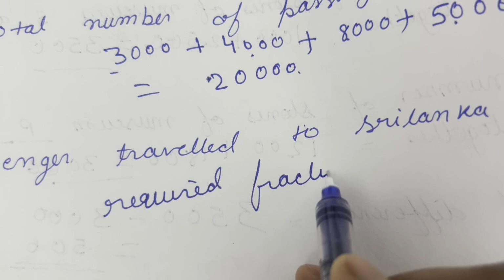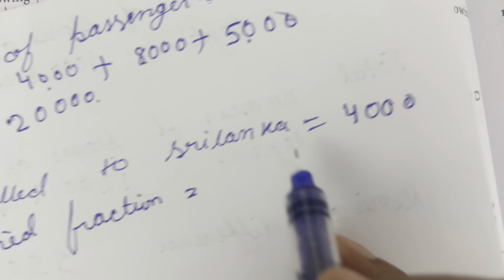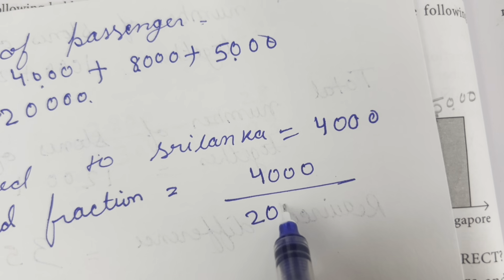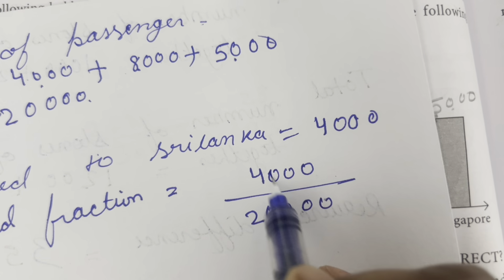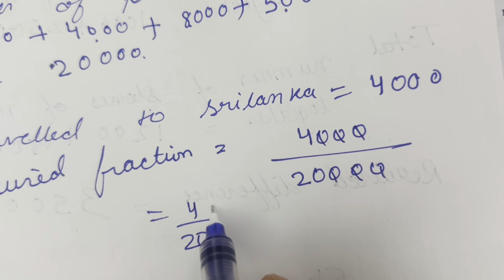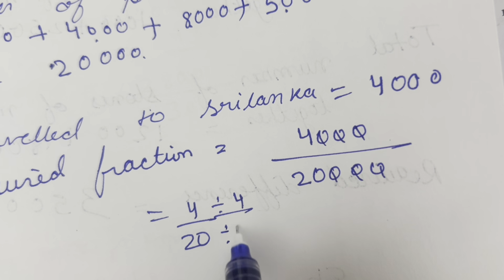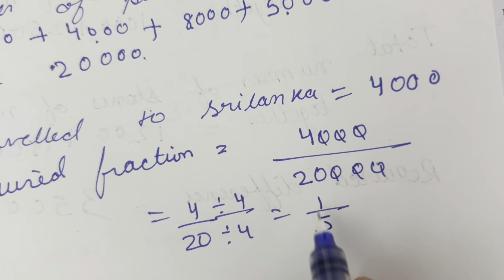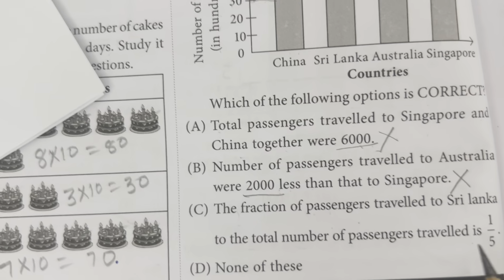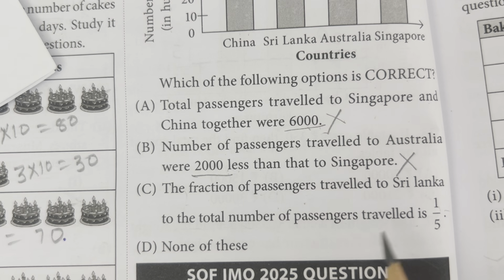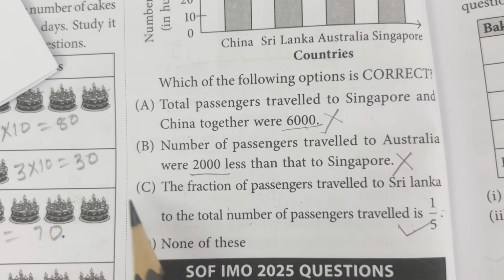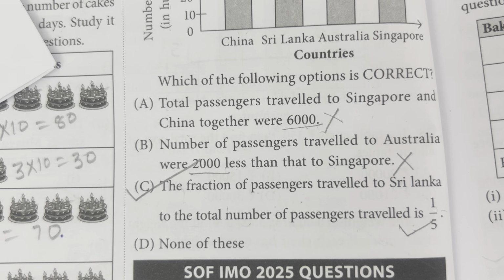the number of passengers travel to Sri Lanka, that is 4,000, and total passengers that is equal to 20,000. So the zeros cancel, and we get 4/20. To convert it into the simplest form, we divide both numerator and denominator by 4, then we get 1/5. And in the option also 1/5 is given. So this is the correct option. So only option C is the correct option. So option C is the right option for question number 35.